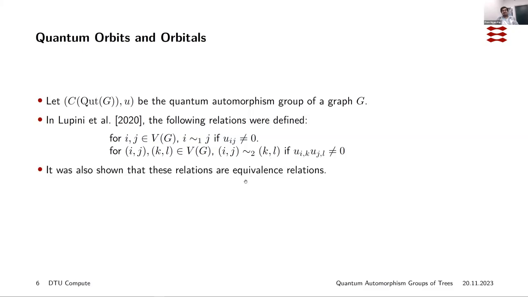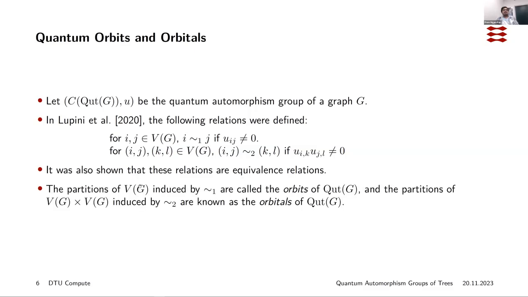It was also shown that these relations are equivalence relations. The partitions of the vertex set of G induced by this relation tilde 1 are called the orbits of this quantum automorphism group of G, and the partitions of V(G) cross V(G) induced by tilde 2 are known as the orbitals of Q(G).